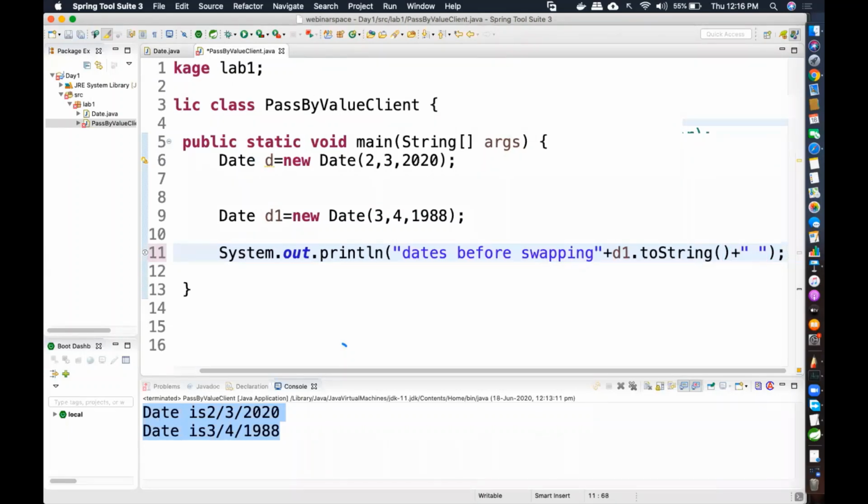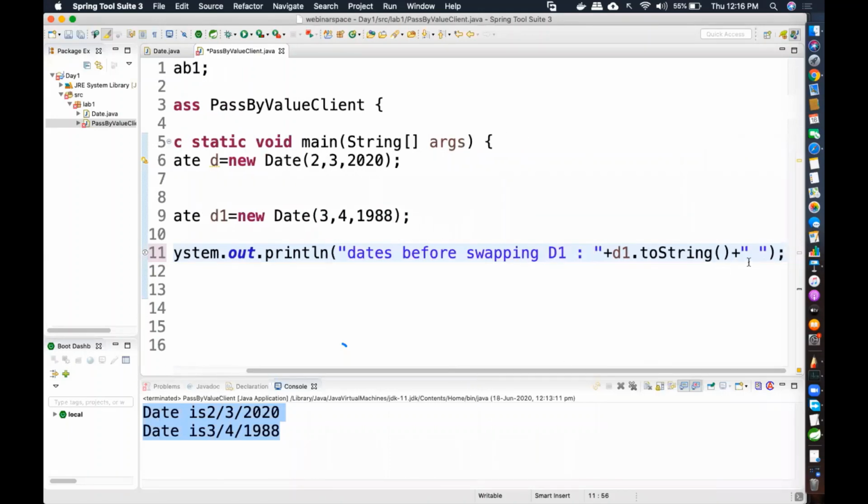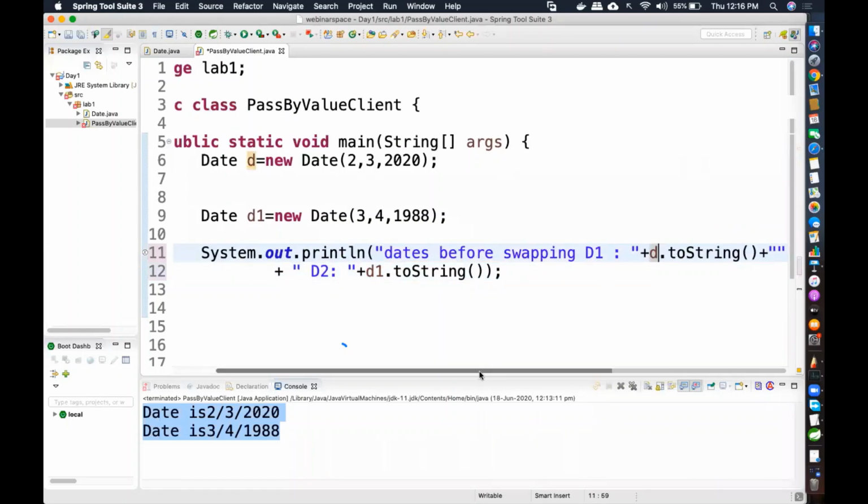So I'll give a space. This is my day one, so this is D1. And my D2, which is the second date, will be D2 dot toString. I'll show you what is the benefit of toString. So this is D and this is D1.